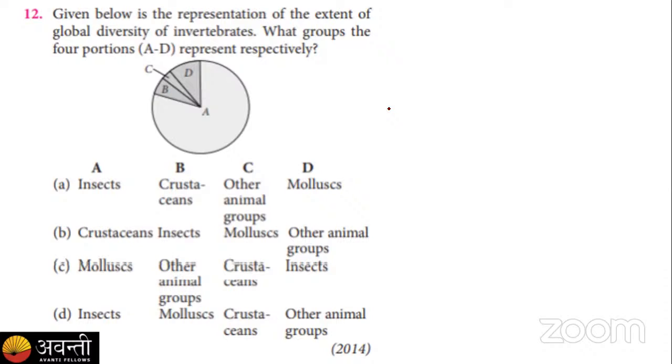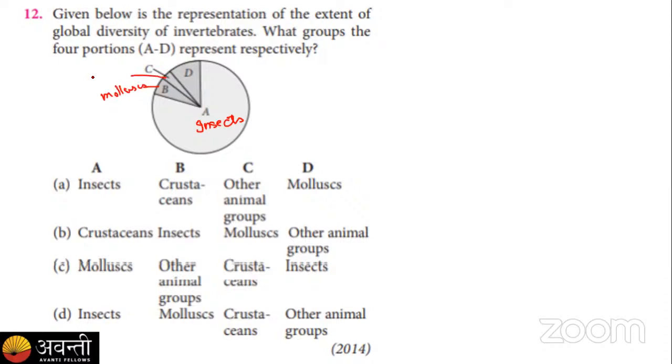Give your answer as early as possible. The last 5 seconds are left. Okay, so now I am going to end this poll. The poll is ended. We know that the largest amount of diversity is found in insects. So A is insects. B is mollusks.